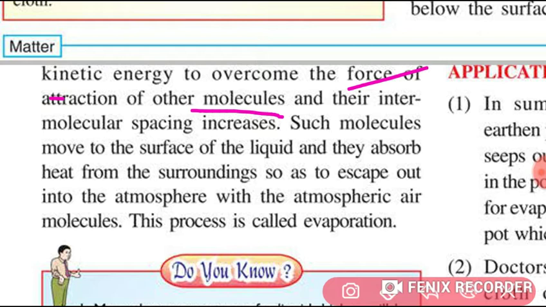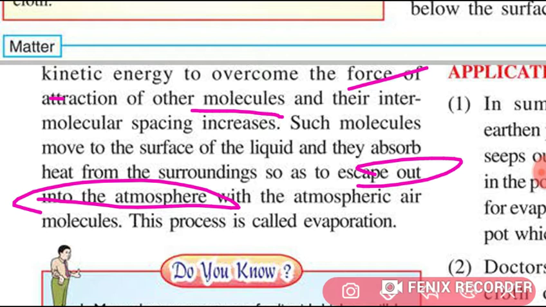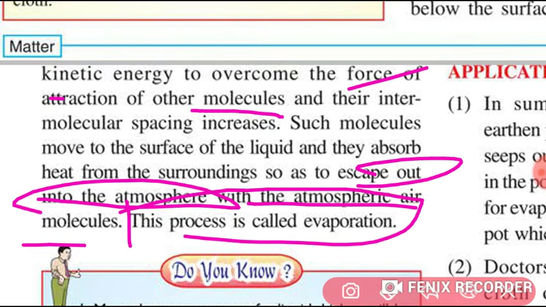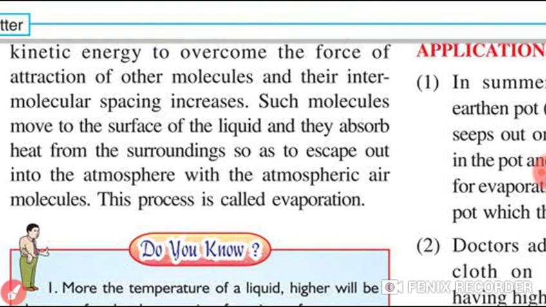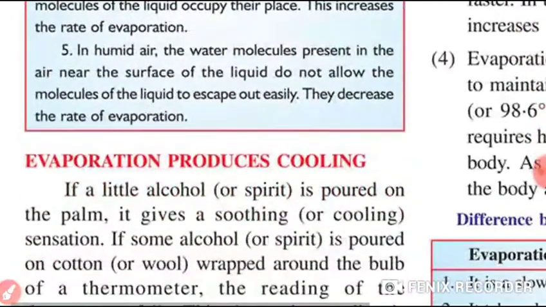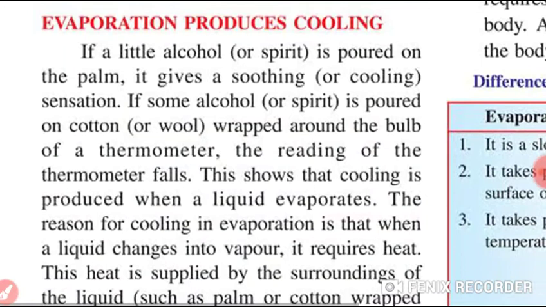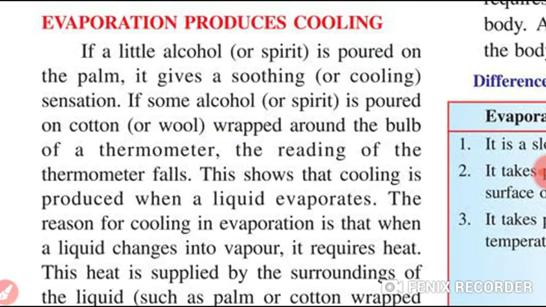Such molecules move to the surface of the liquid and absorb heat from the surroundings, so as to escape out into the atmosphere with the atmospheric air molecules. This process is called evaporation.